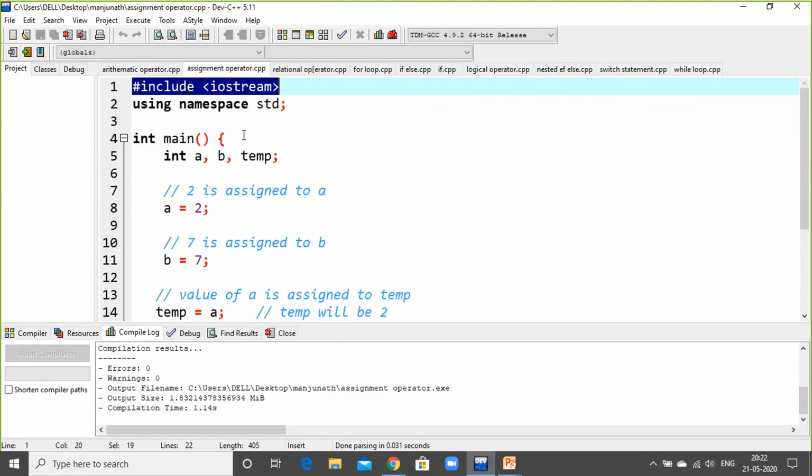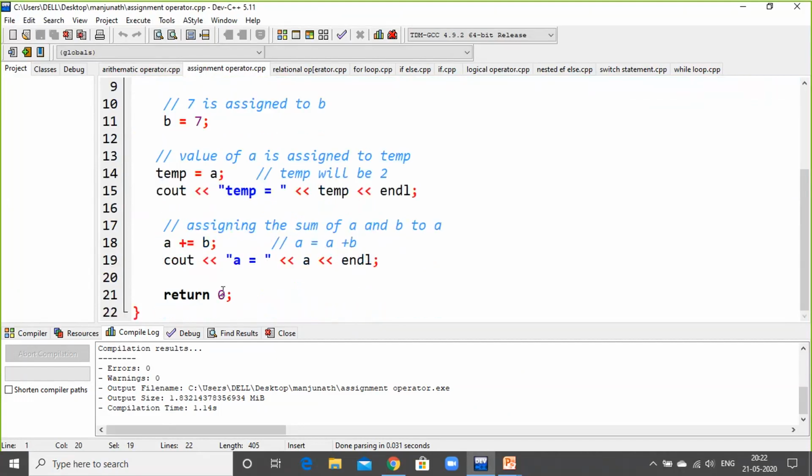iomanip.h is used for manipulating the calculation part. conio.h is different and iostream is different. Each header file will have a return value of 0. Normally in C++, we return the value 0 so that further the value is nothing, and it denotes 0 and goes to the main position where the complete block of the program is stored.